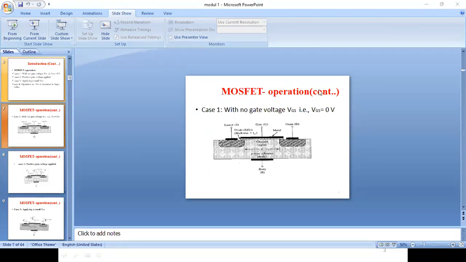Now here, we are not going to apply any voltage to the gate. So what will happen is this entire transistor will not work. If you are not going to give any voltage, it is not going to work. It is of no use actually. You can imagine how a gate works.